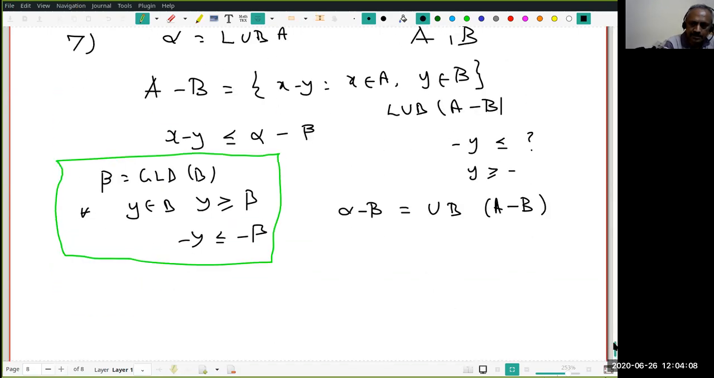So I have found this is right. Next, what is it that I want to prove? I want to know whether it is the least upper bound. Okay. Question is, this is a question.